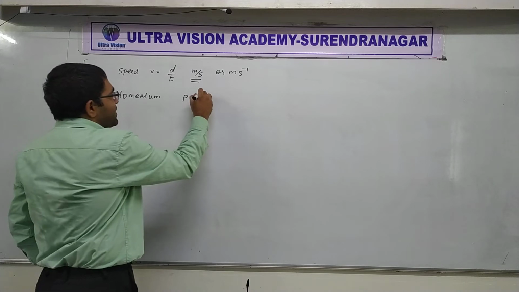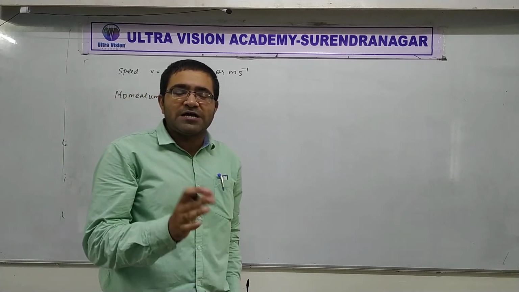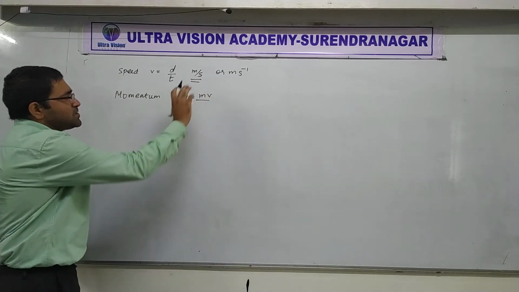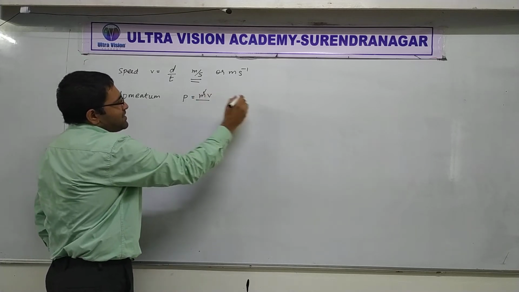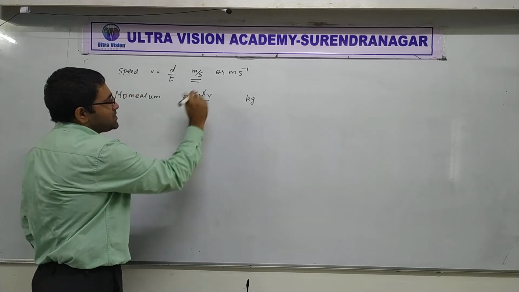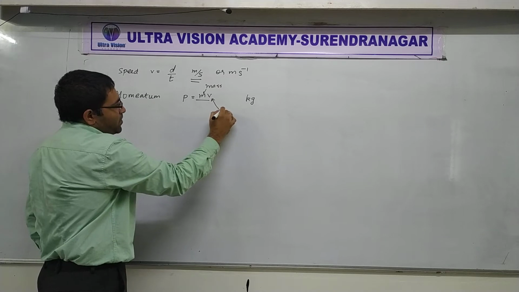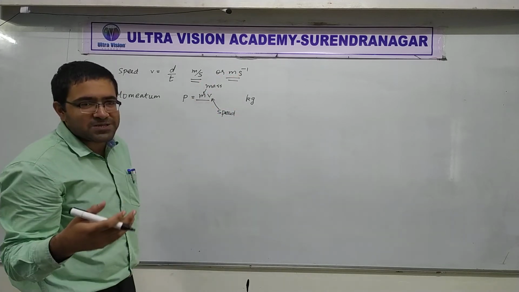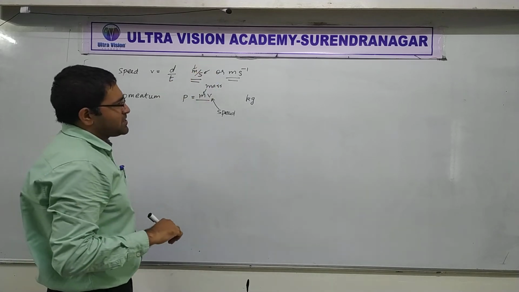Very good. Well done, everyone. Momentum is mv, where m is mass and v is velocity or speed. So here, what will be the unit of this? Let's find out. M, kg. SI unit of mass, kg. I hope that is clear. And the SI unit for speed, see, this is the SI unit for speed. Why is it SI unit? Because meter is SI unit and second is also SI unit.